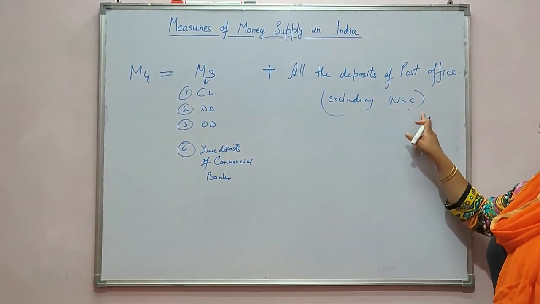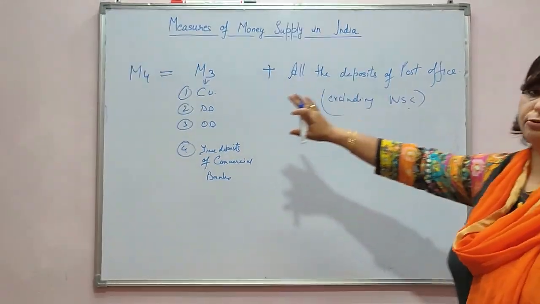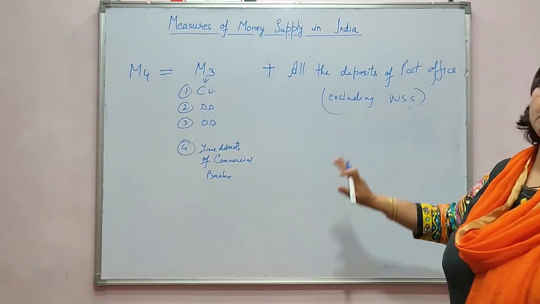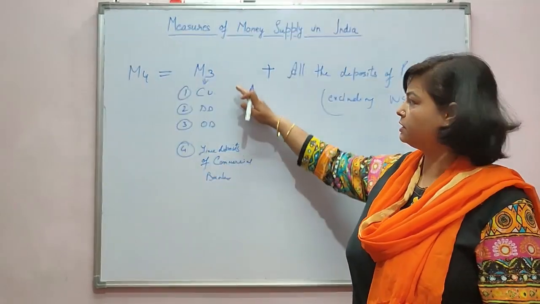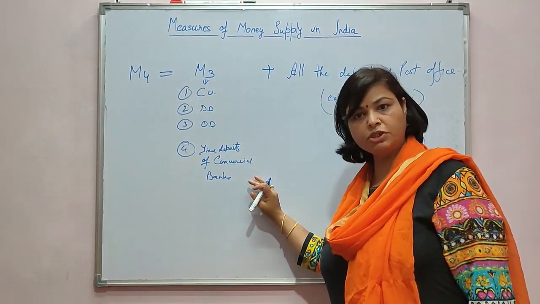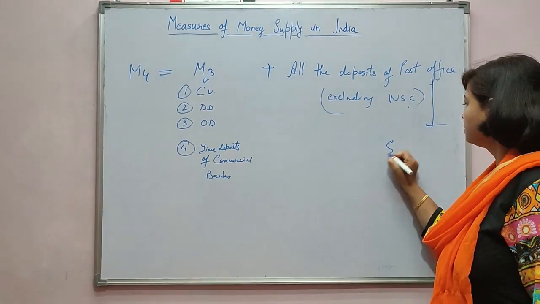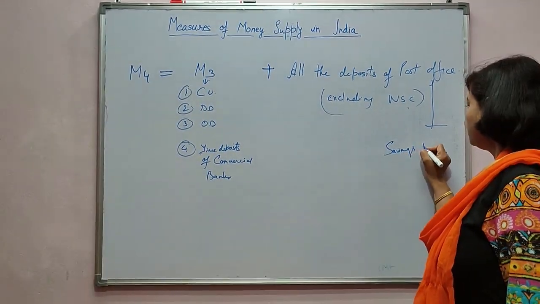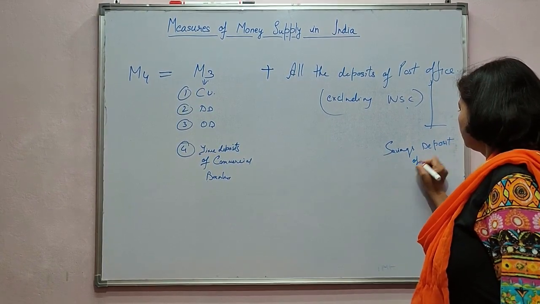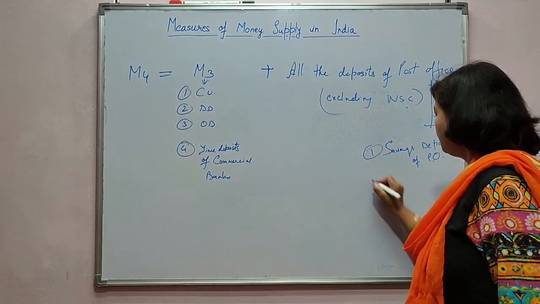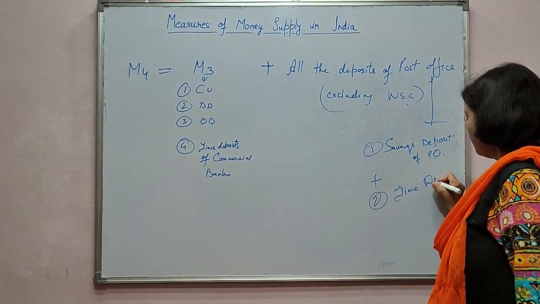National Savings Certificate is not a permanent thing, so that is why it is not a part of M4 either. So these are the components included in M4: all the elements of M3, that is CU, DD, OD and time deposits of commercial banks, plus all the deposits of the post office, that is savings deposits of the post office plus time deposits of the post office.